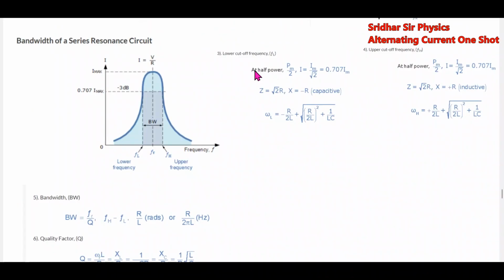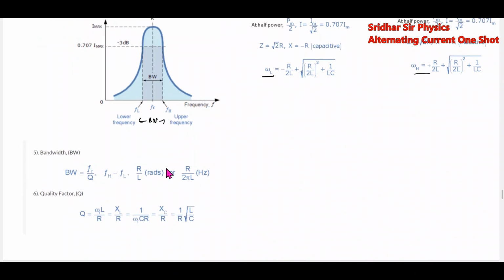Then the bandwidth will be defined. Where the power is half of the maximum, Z equals root 2 R. Solving it, I'll get the lower cutoff frequency. Similarly, where the power becomes half of the maximum, the higher cutoff frequency. Then this particular bandwidth is what we define. So the bandwidth here will be the resonant frequency f_r by the quality factor, or f_h minus f_l. This is called the bandwidth. Solving this, we'll get the bandwidth equal to this much. So this quantity will get eliminated.